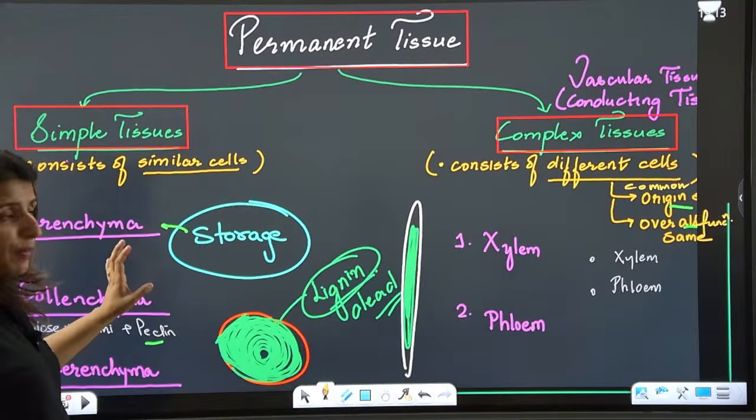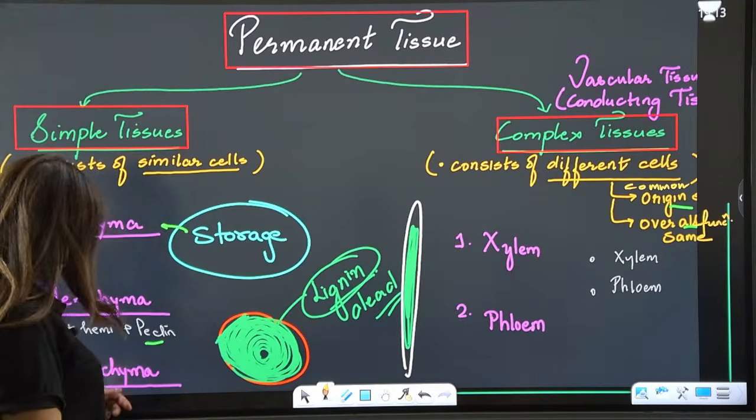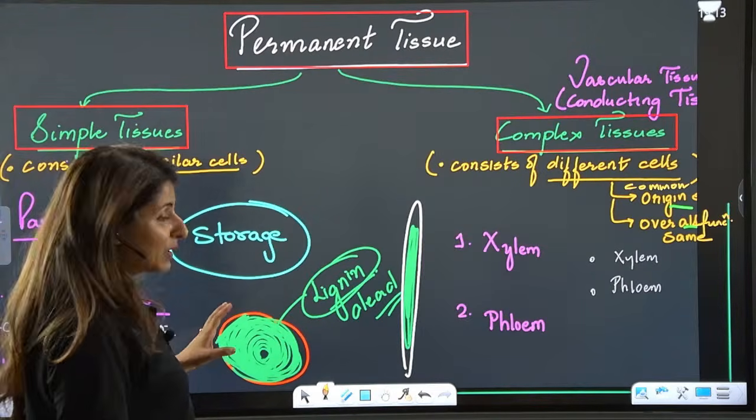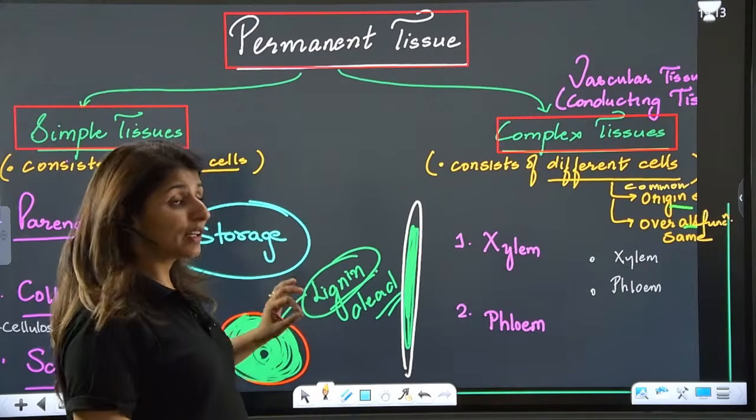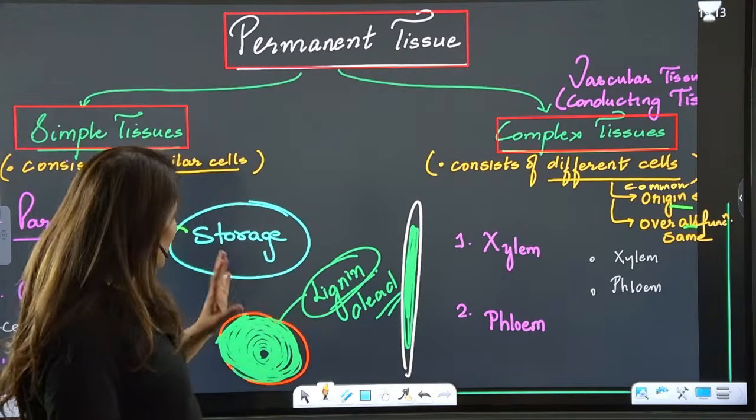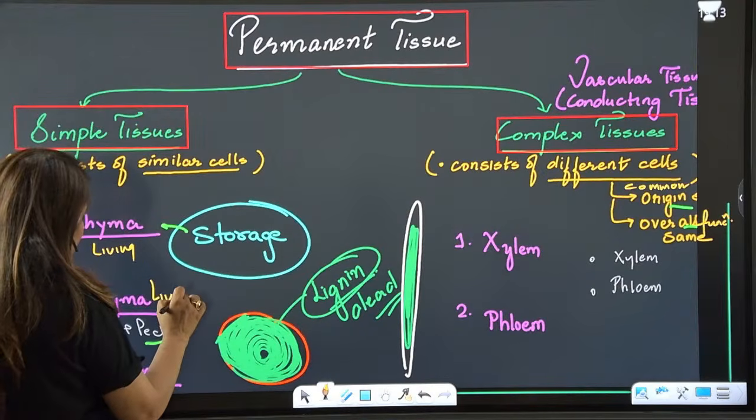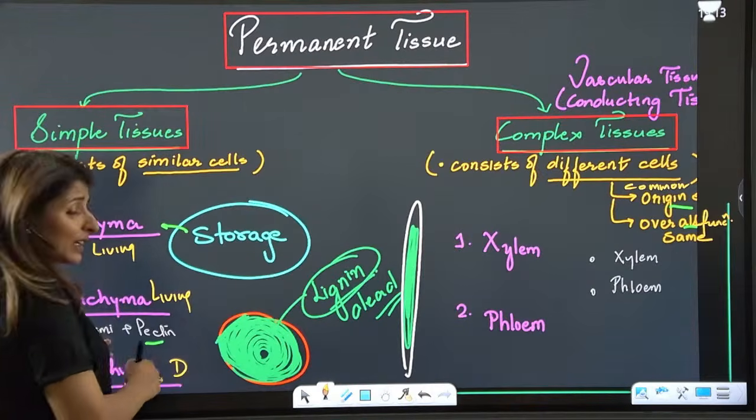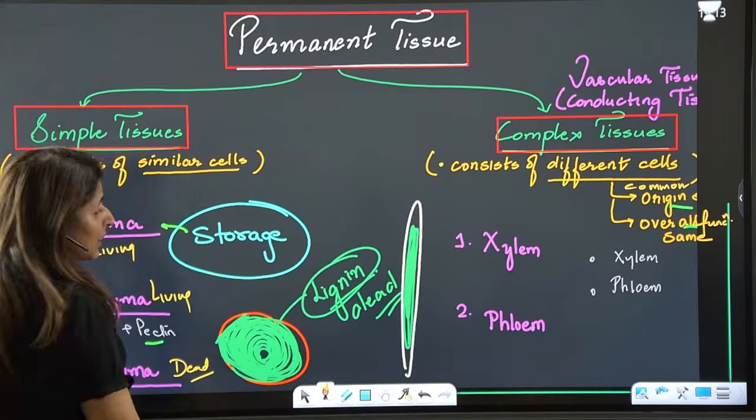The main function of parenchyma is, guys, storage, apart from other functions. Collenchyma is going to give us flexibility and strength, and sclerenchyma is responsible for rigidity because of lignin. Because of lignin, these sclerenchyma cells are going to become dead, while the others are living. Sclerenchyma cells are earlier living, but as the lignin deposition increases, they will become dead.